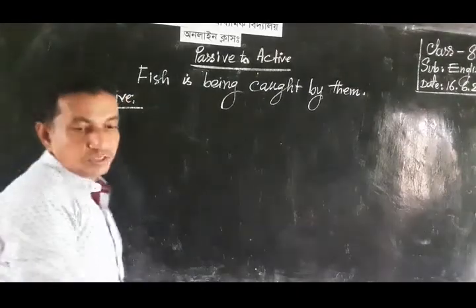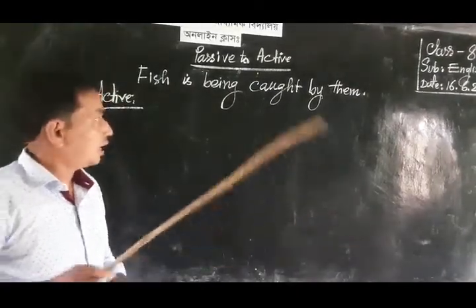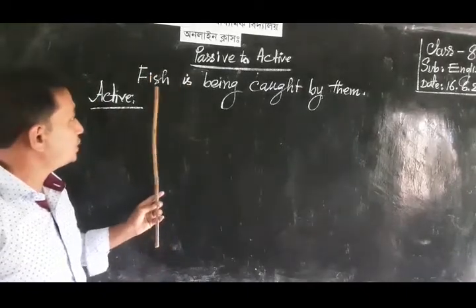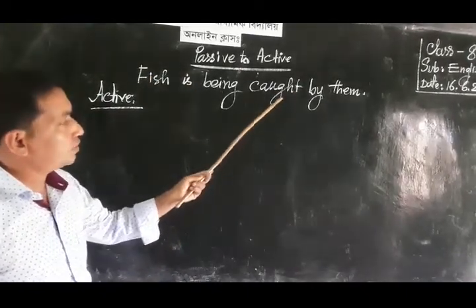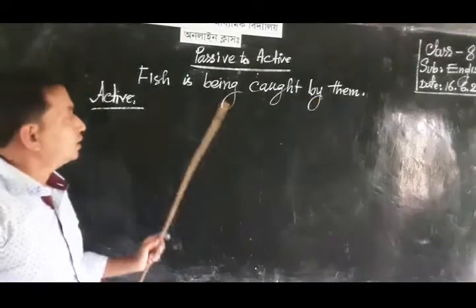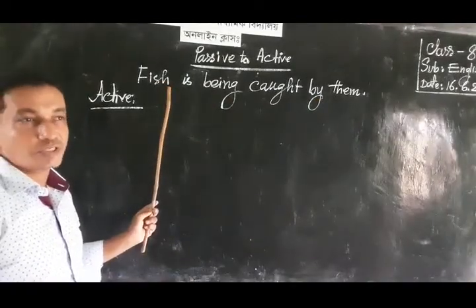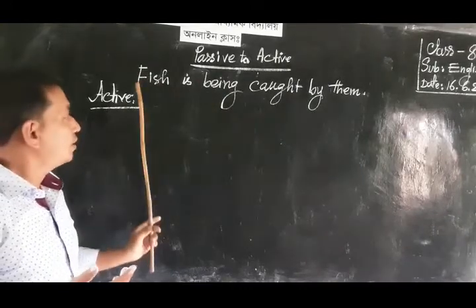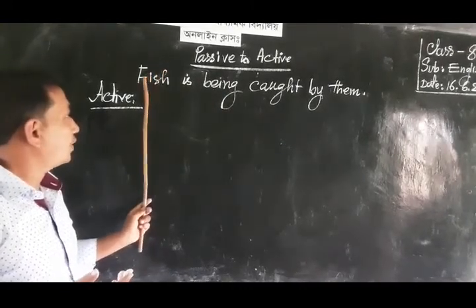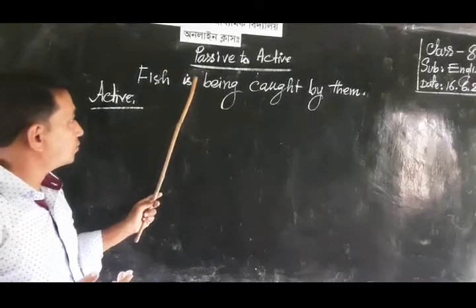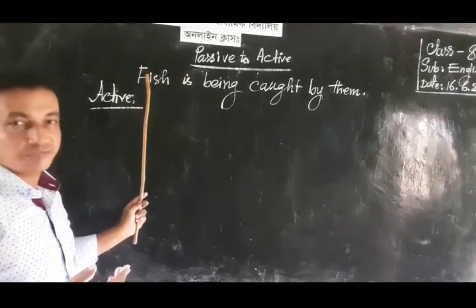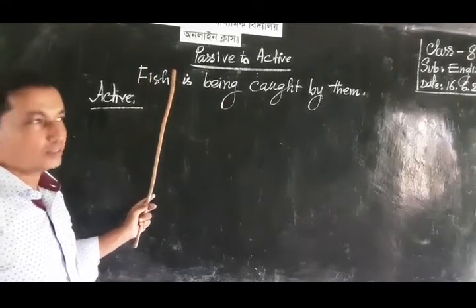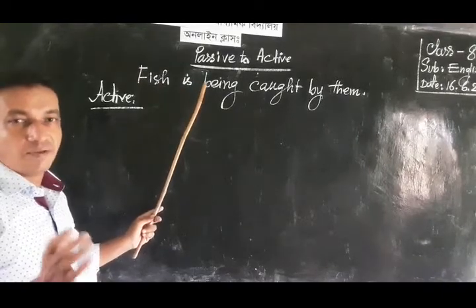Look at the example on the blackboard. I have written: fish is being caught by them. It is an example of present continuous tense, and the form is passive, because here the subject is fish, and after the subject we need is being, am being, or are being.